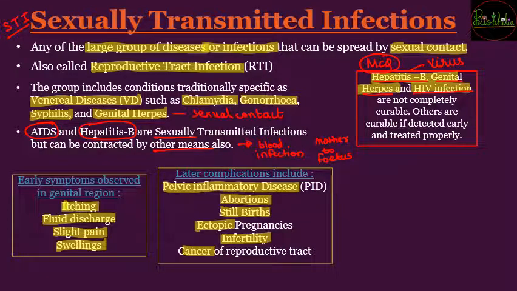Now here there was a term called ectopic pregnancy. So what is ectopic pregnancy? I'll give a brief about it. Generally the embryo should get implanted into the lining of the uterus, that is the endometrium. But in some cases, the embryo does not get implanted in the endometrium of the uterus and goes to some other place to get implanted. That sort of pregnancy is called ectopic pregnancy. So if implantation happens anywhere other than the uterus, that is a case of ectopic pregnancy. And all the other terms you can understand very well.